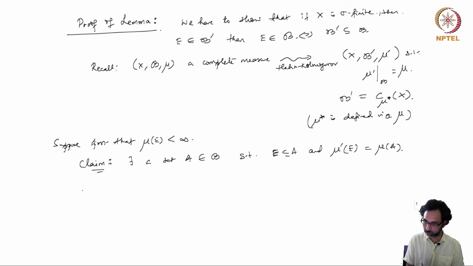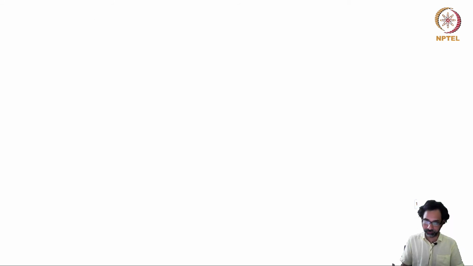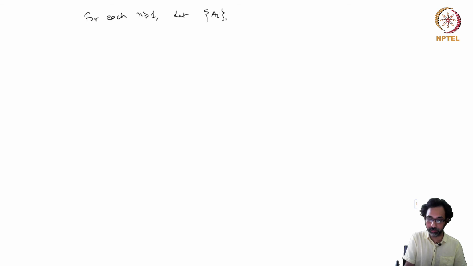So let's see how to prove this. To prove this claim, we proceed as follows. For each n greater than or equal to 1, let A_i be a collection of elements in B covering E.